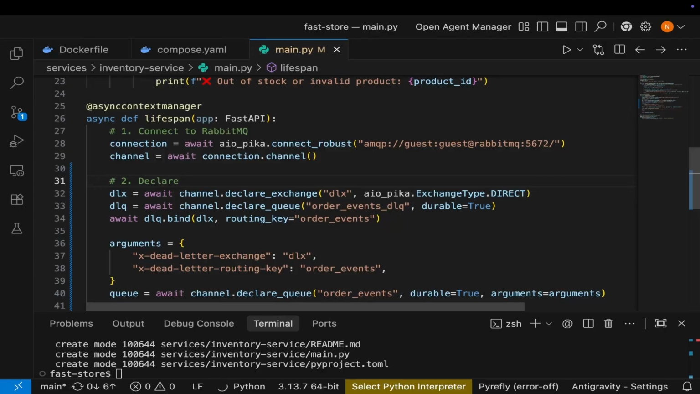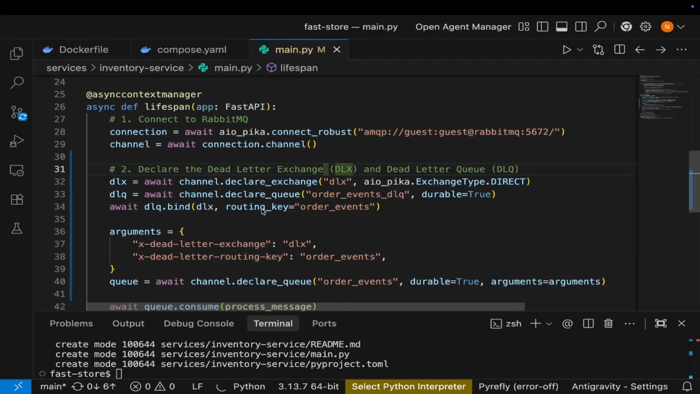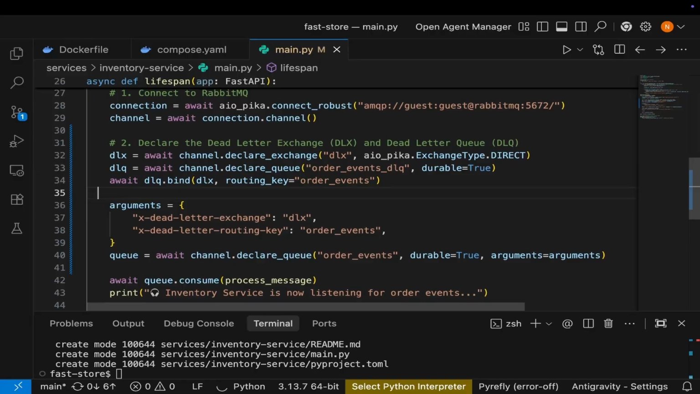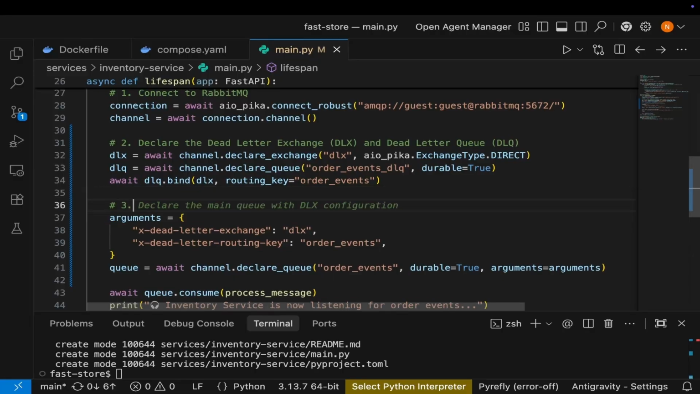Declare the dead letter exchange and dead letter queue, in brackets DLQ, and this will be the DLX. Then after that, I can say step 3 right here will be declare the main queue